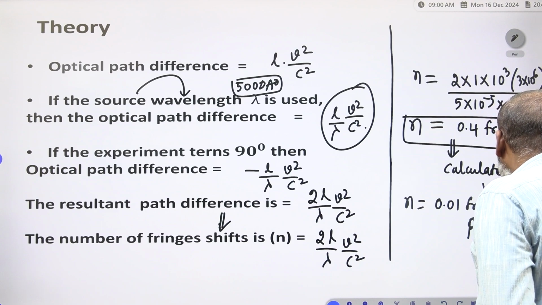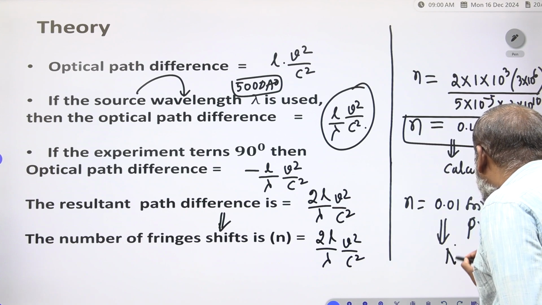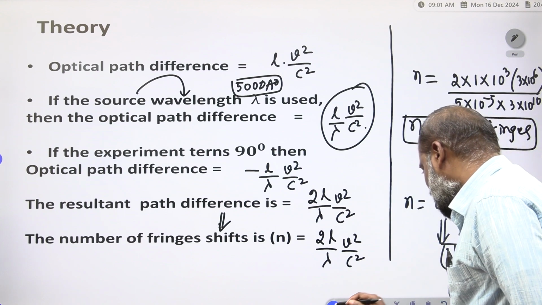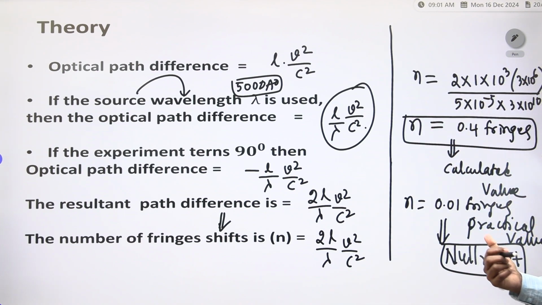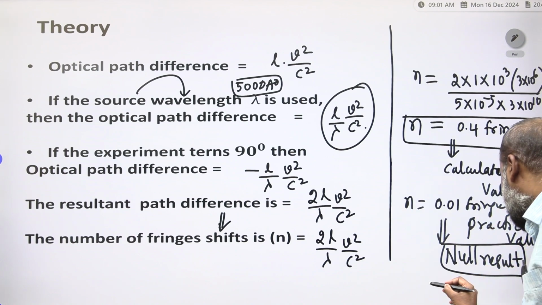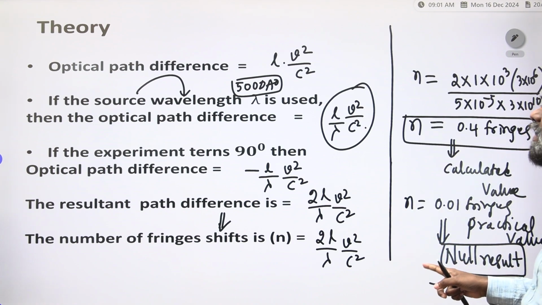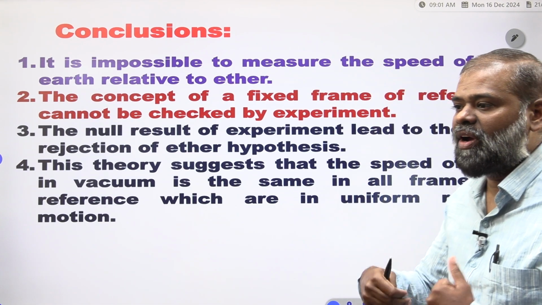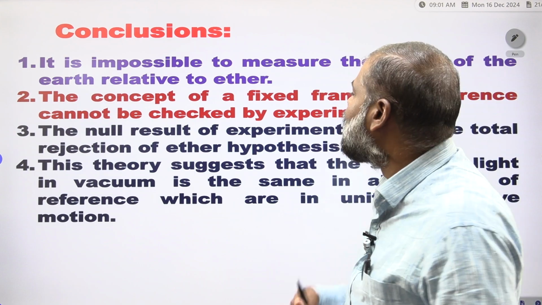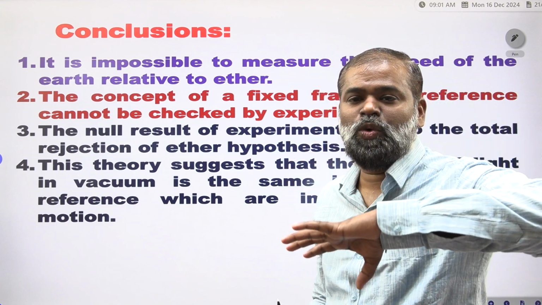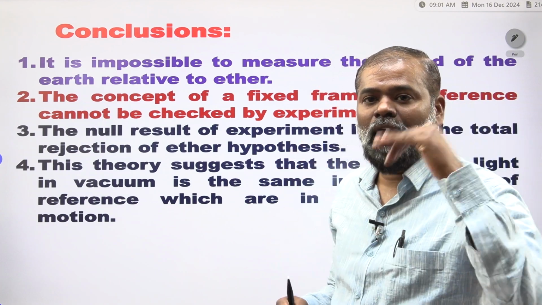In practical, this result is not exactly the same, and we call it a null result. Which result is it? Null result, or negative result. Based on this Michelson-Morley negative result, we learned so many important things. Because this experiment failed, but he got the Nobel Prize. So he gave the theory to Einstein, Einstein succeeded, and he also got the Nobel Prize.